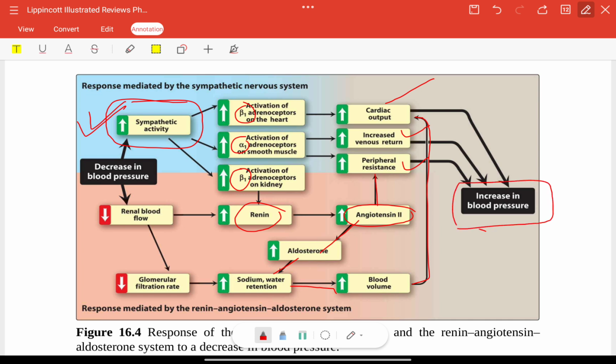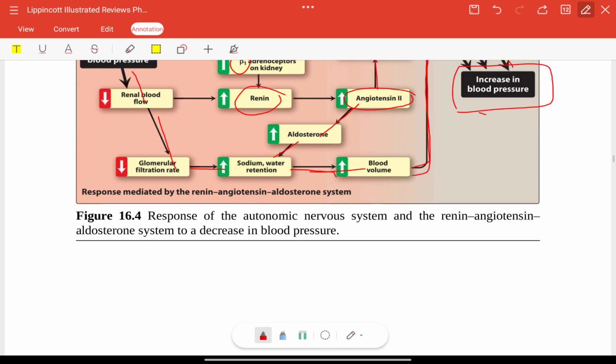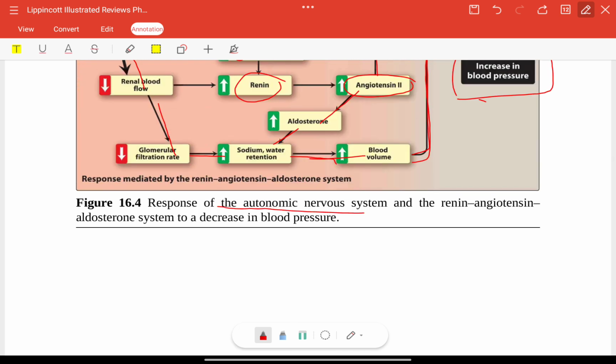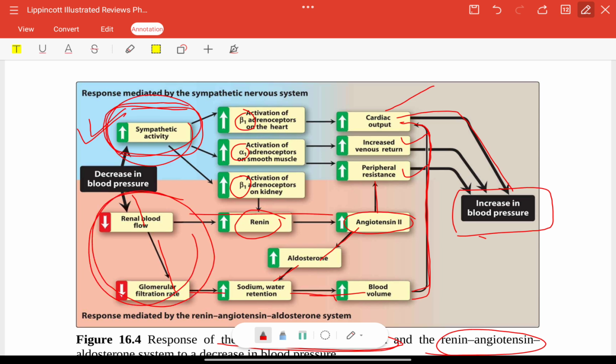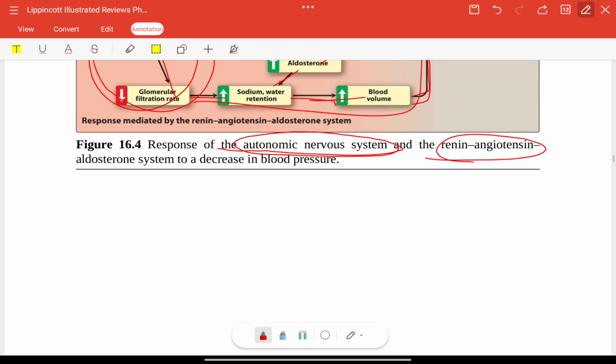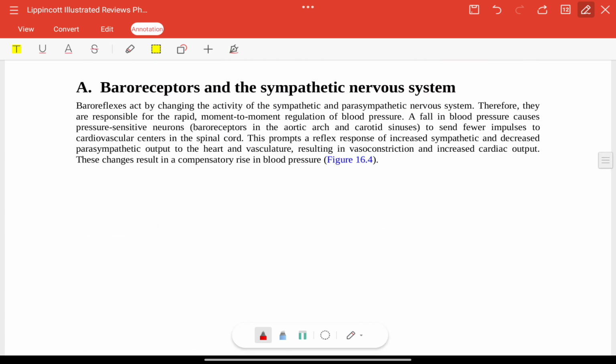Decrease in blood pressure will also lead to decrease in renal flow, which will lead to decrease in GFR, which will lead to sodium and water retention, and again increase in blood volume, increase in cardiac output, and increase in BP. This is the autonomic response and the renin angiotensin response. See, this is the autonomic response and this is the renin angiotensin response. This all happens when your blood pressure is decreased.